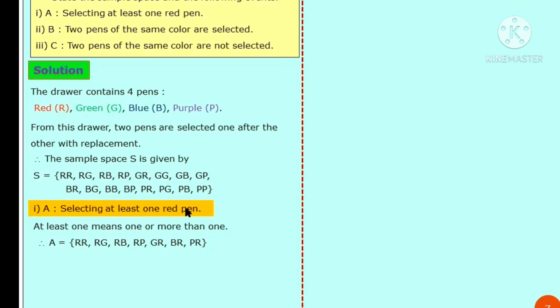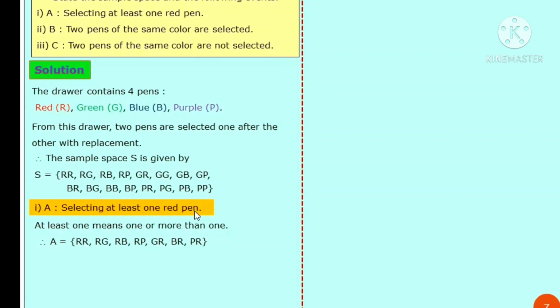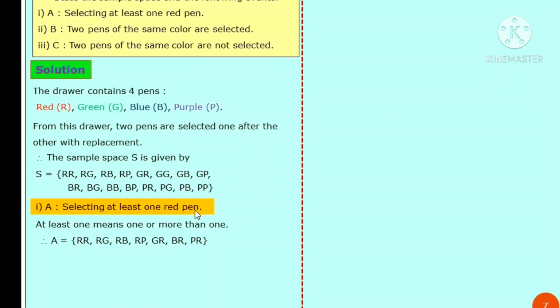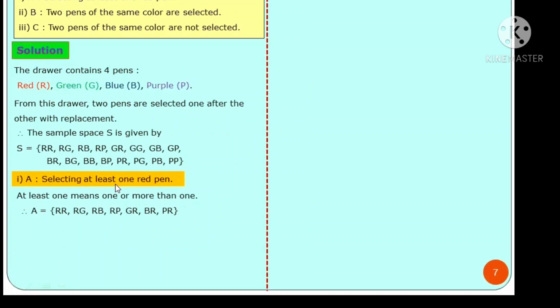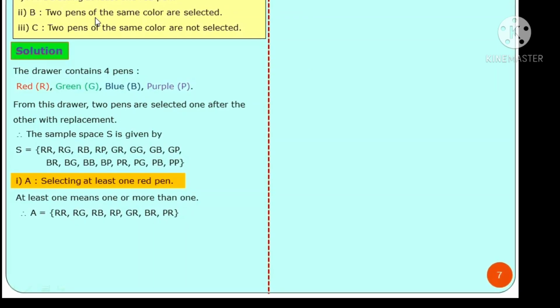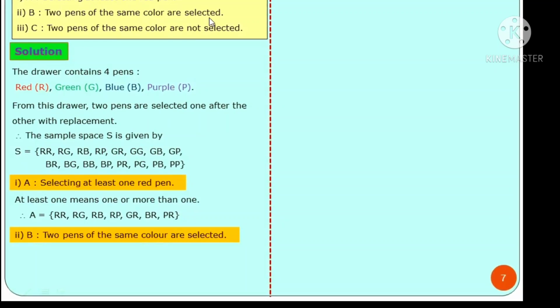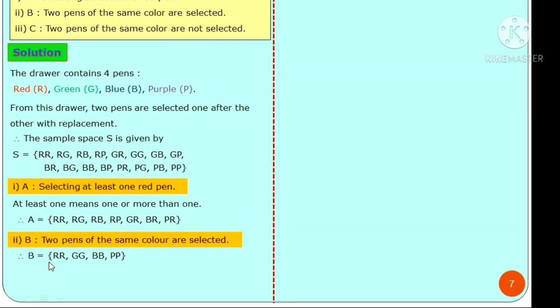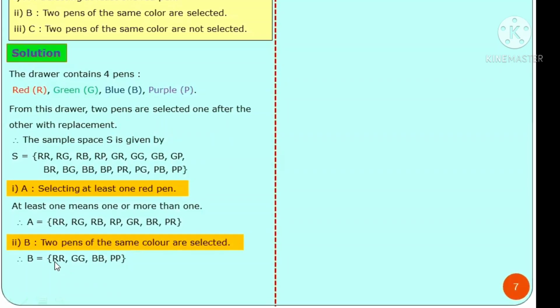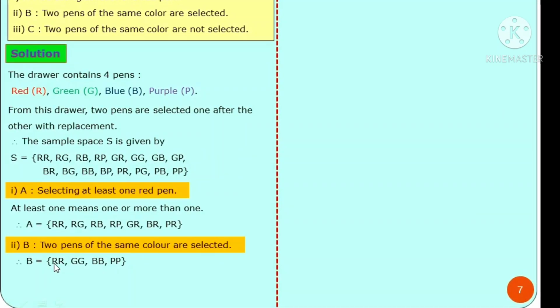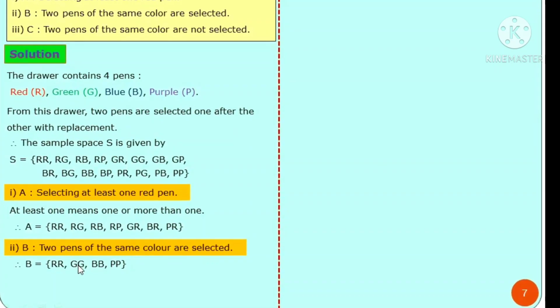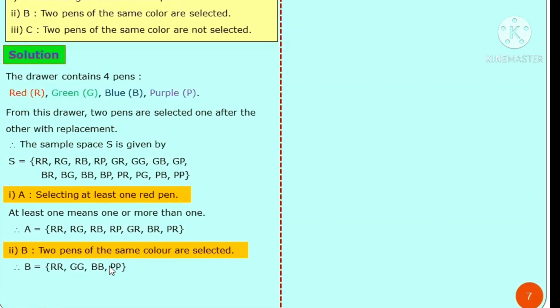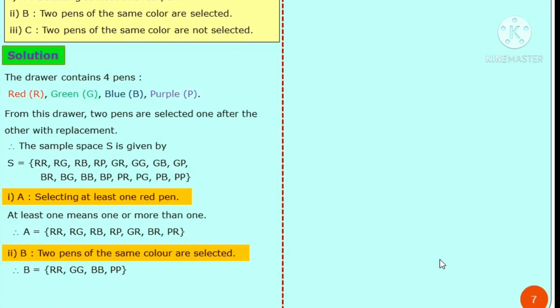Selecting at least one red pen means you can select one red, otherwise 2 red pens. The second event is that 2 pens of the same color are selected. Both pens are of the same color, so the outcomes are: both red, both green, both blue, and both purple.